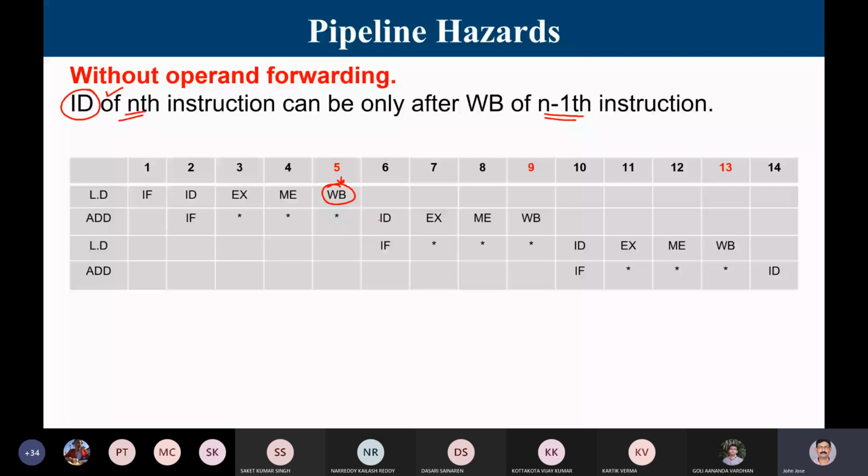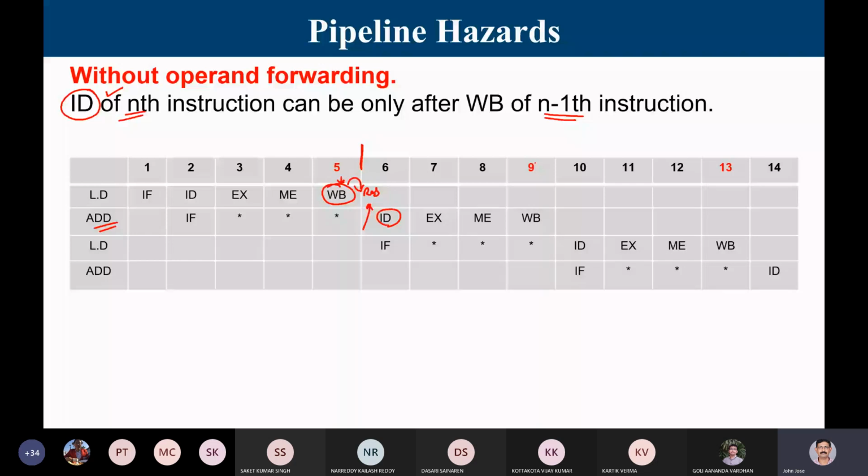Since there is no operand forwarding, the add instruction can read its operand only after the result has been written to a register. At the end of clock cycle 5, the register is updated. In clock cycle 6, if I perform the ID, then only can I read it. This is how it completes. Similarly, this load can start only at 10.